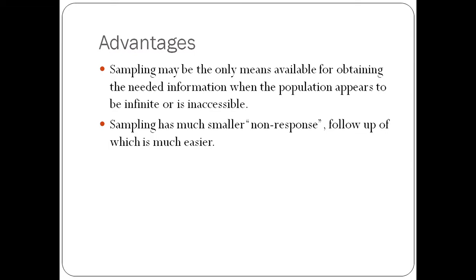For example, in mountainous areas there are trees. Now in this forest area, it is impossible to get the information or to record the width or height of each and every tree there. So some of the trees or some of the area is selected as a sample, and then information is collected from that sample. So this is the example for inaccessible or infinite information.